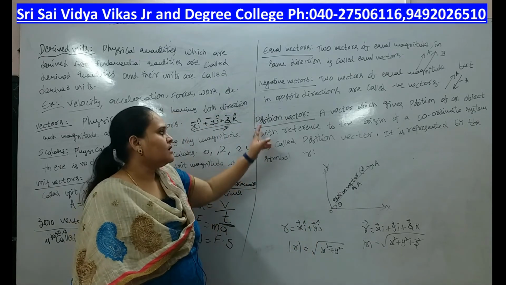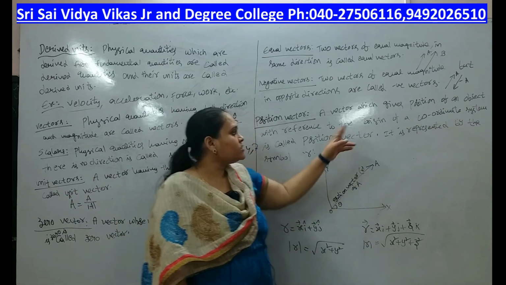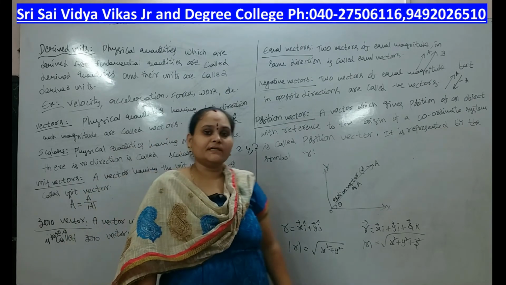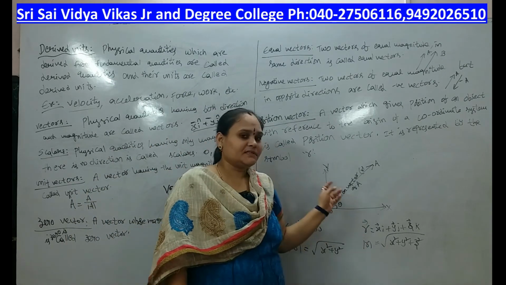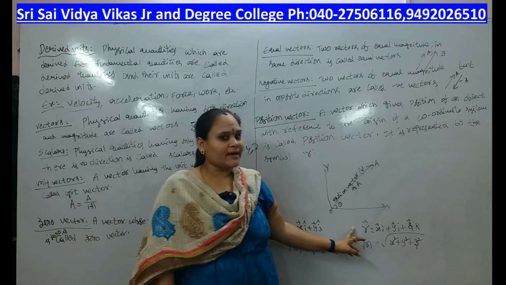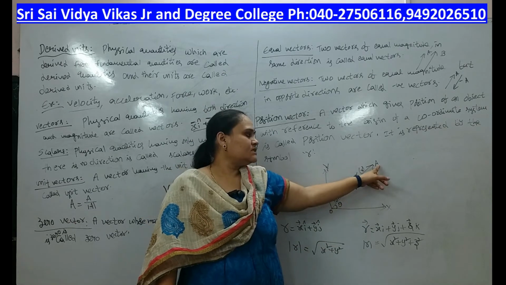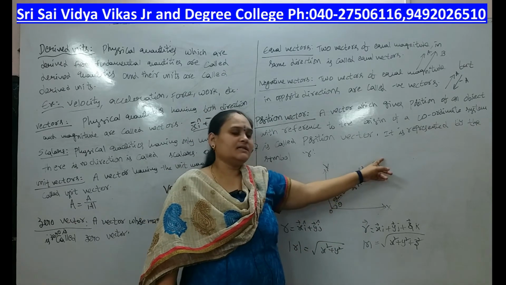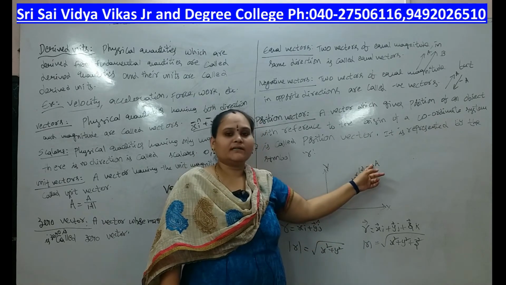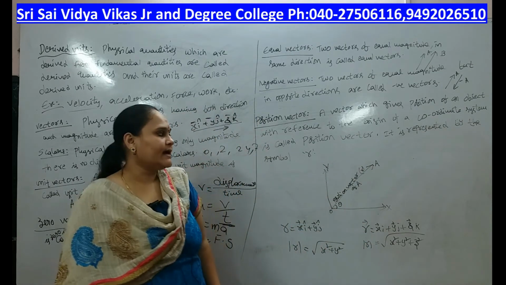And the other one is the position vector. A vector which gives the position of an object with respect to the origin of a coordinate axis is nothing but a position vector, and it is represented with r. r equal to xi plus yj. In this case we are considering two axes. Here O is the coordinate axis center, and here is the object A. This line indicates the position vector of A. It makes an angle theta with respect to the x coordinate axis.